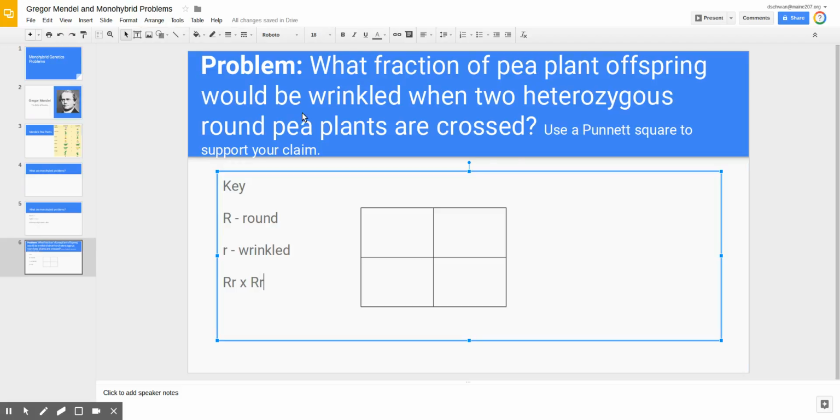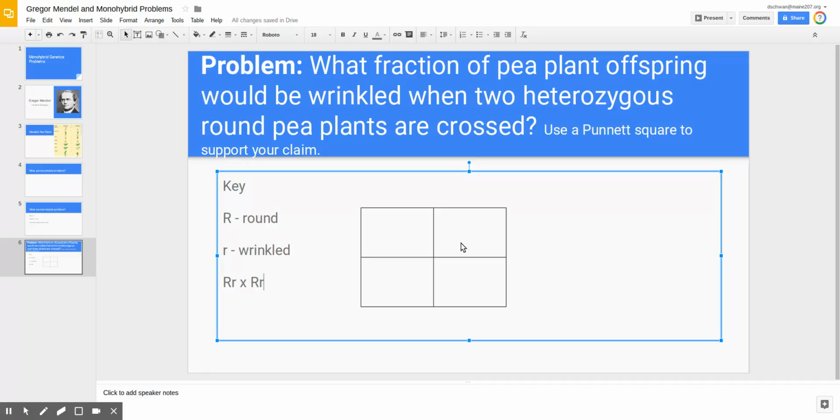All right. This box that we see here is a Punnett square. A Punnett square is a tool that was developed by Reginald Punnett. He was a British geneticist who lived in the 20th century. And he developed this tool to help us organize our factors when we're doing a cross. Now, any Punnett square represents some very important things.